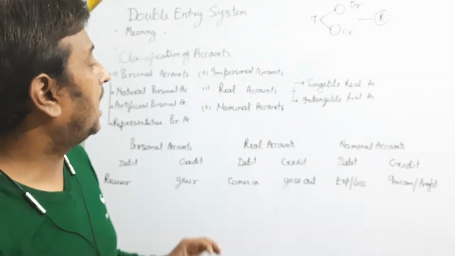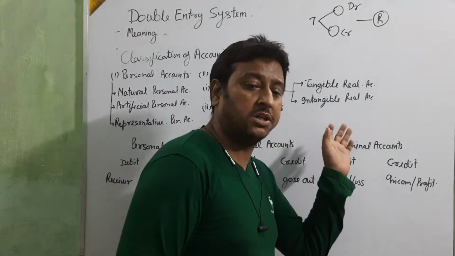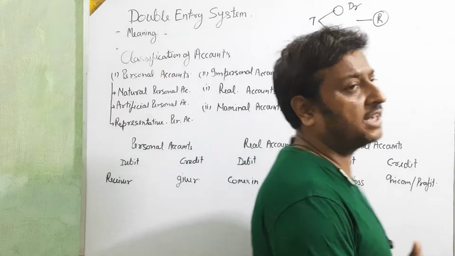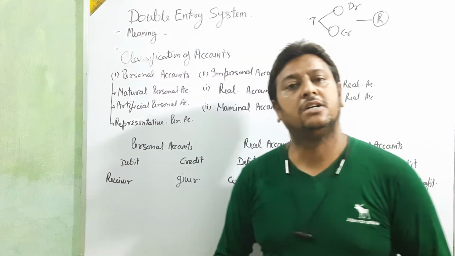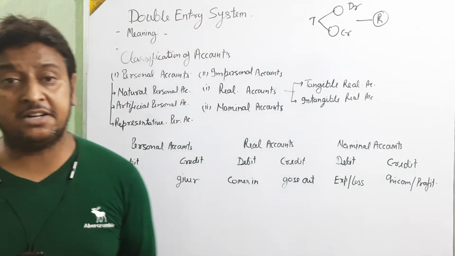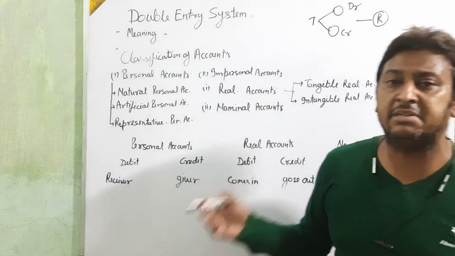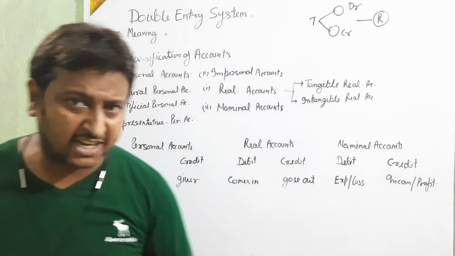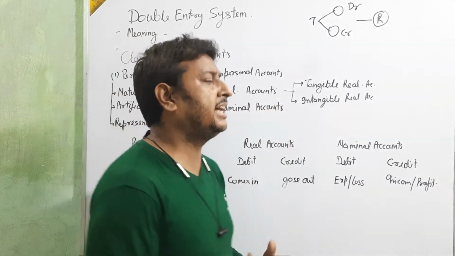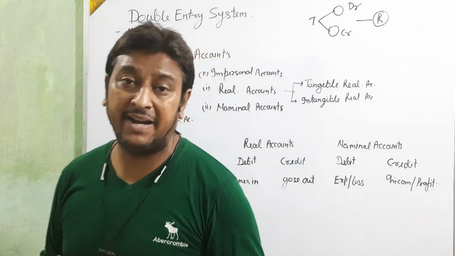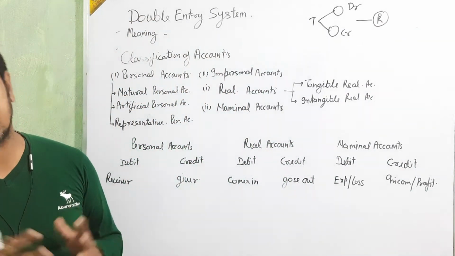And the account which we cannot touch or see is intangible. Land, building, plant, machinery are all tangible accounts. In the intangible accounts are goodwill, patent, trademarks.